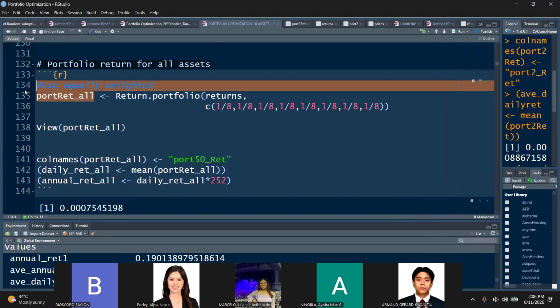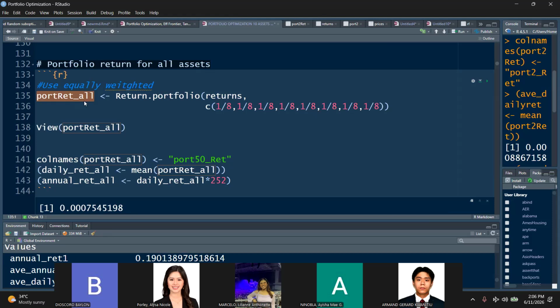So we're creating this object portfolio returns of all the assets, because a while ago we just used 2 assets, right? And then we're going to use the returns object. These are the log returns. And then, okay, take a look at this, class. 1, 8, 1, 8, 1, 2, 3, 4, 5, 6, 7, 8.